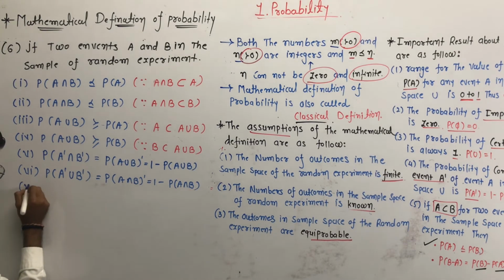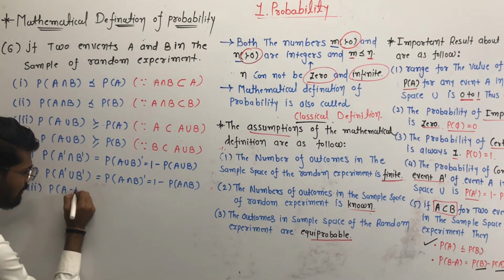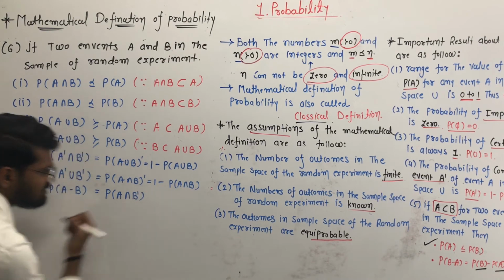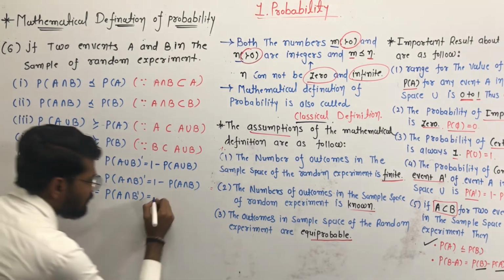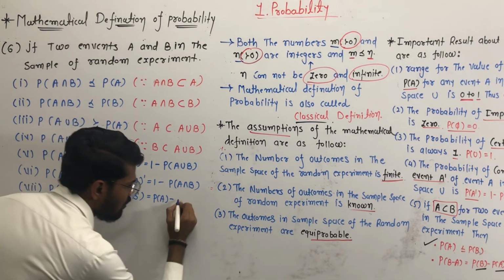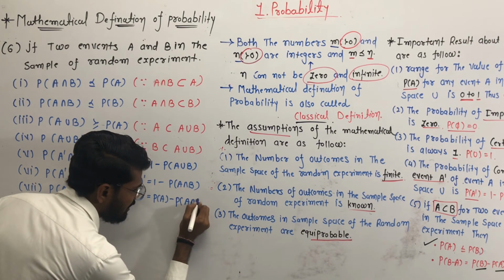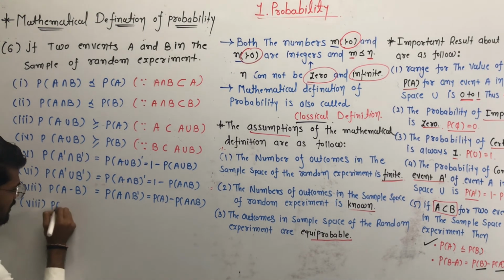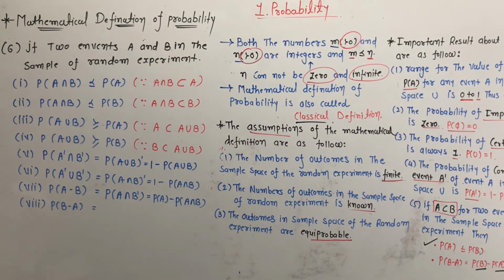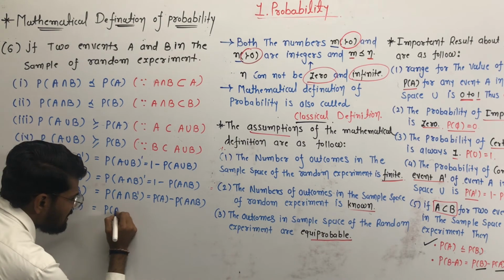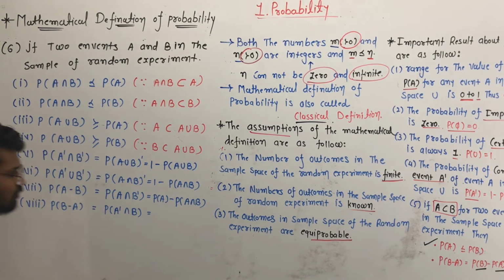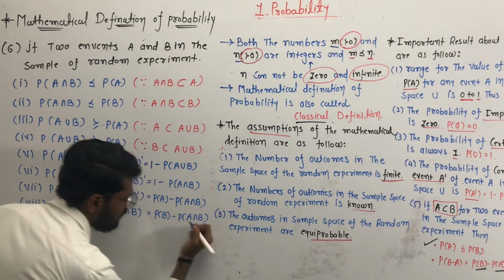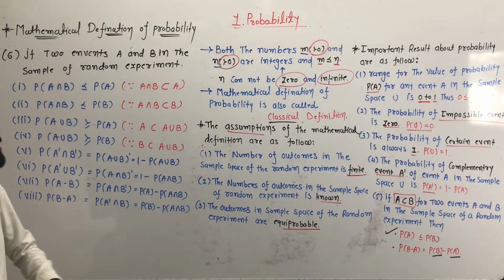Clear? Okay. Now P of A minus B, the probability of A minus B, is equal to P of A intersection B dash, and it is written as P of A minus the probability of the intersection of events A and B. And then P of B minus A is equal to P of A dash intersection B, and is equal to P of B minus the probability of the intersection of events A and B. So these are our results from probability.